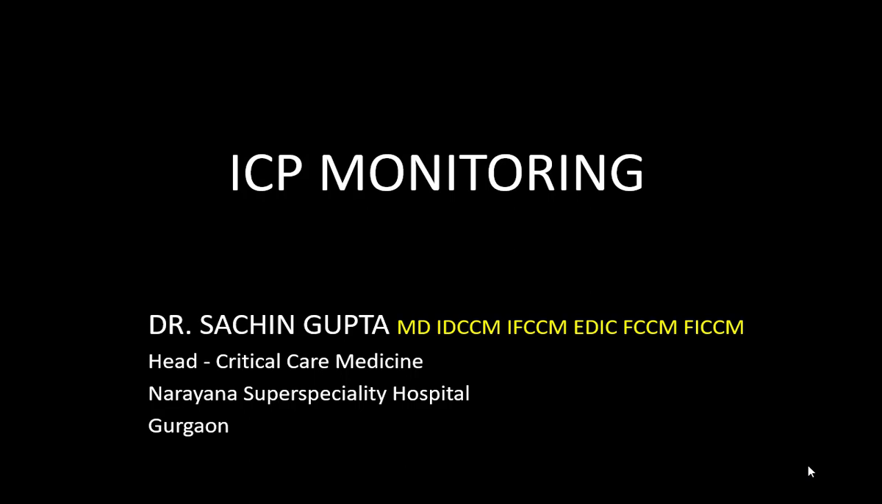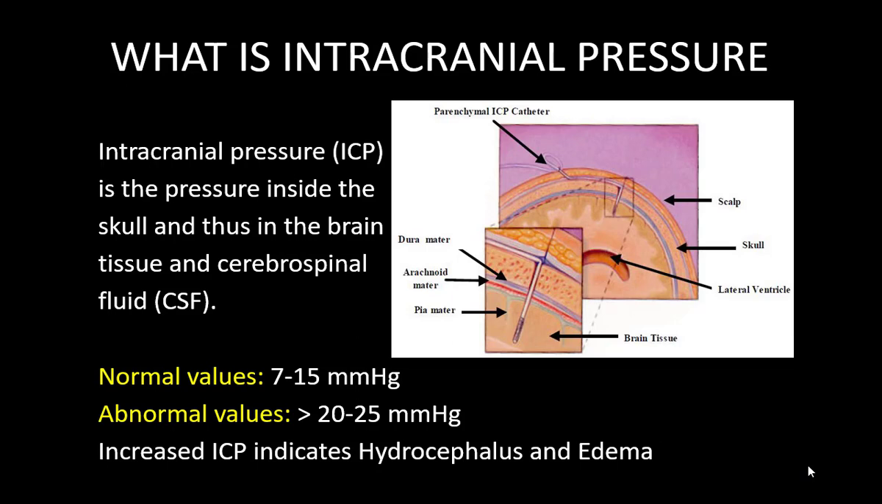So, ICP monitoring. We will first understand what the ICP physiology is, what causes the ICP to rise, how the body takes care of it, what autoregulation is, and then certain causes and the monitoring equipment. We are aware that intracranial pressure is the pressure inside the skull, and thus in the brain tissue and the cerebrospinal fluid. And the normal values are less than 10.